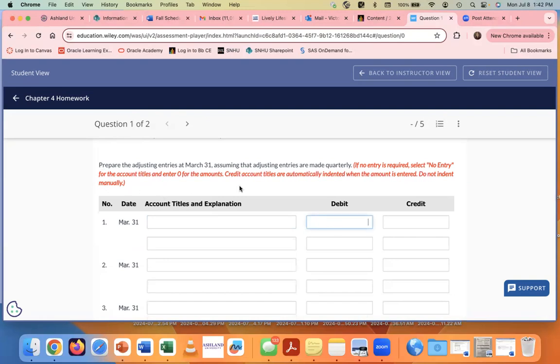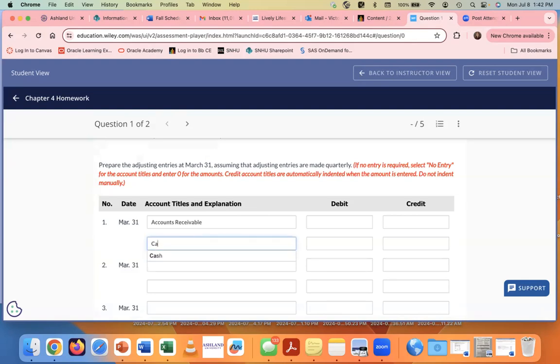So what is really important here is to read the red print. If no entry is required, select no entry for the account titles and enter 0. Credit account titles are automatically indented. You don't have to do all that. If, for example, you decide that this is accounts receivable, as you start to type, you will have an amount there. Same with all of them.